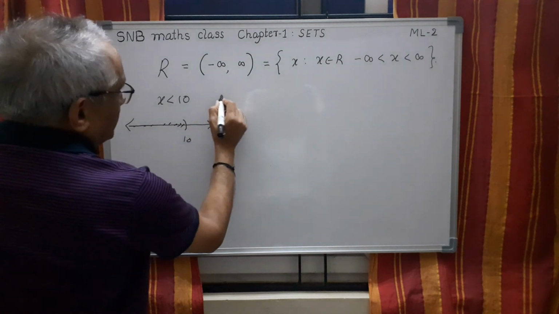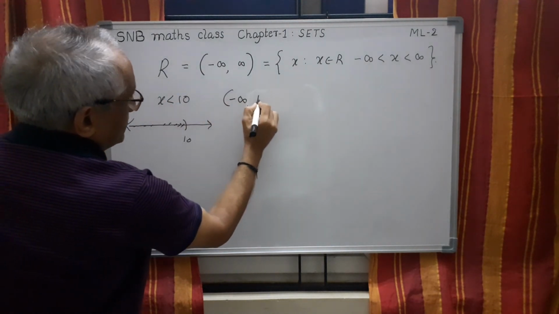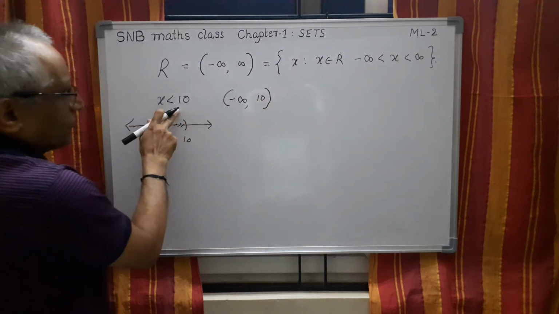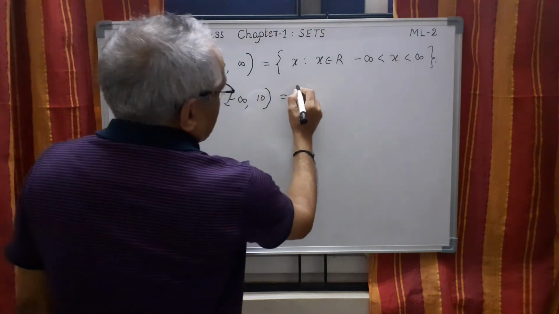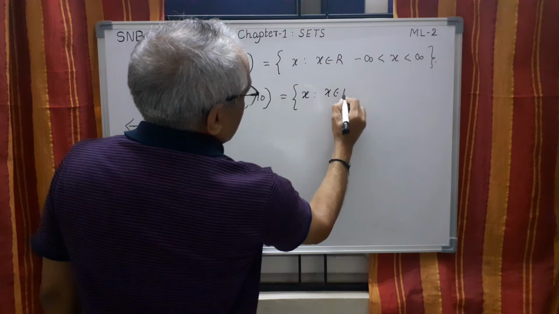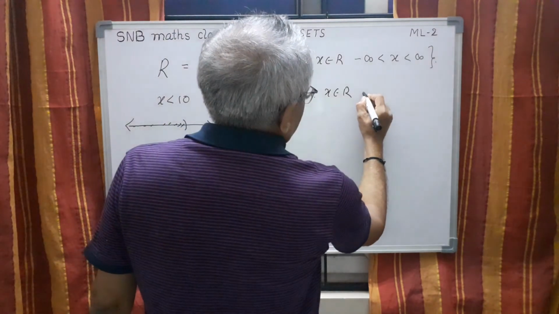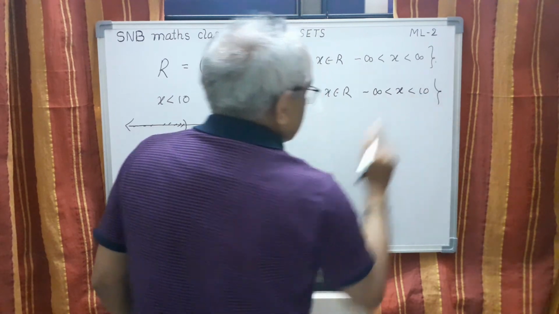So this can be written in interval form as minus infinity to 10. Here also it is open. How to write using set builder form? This can be written as x such that x belongs to R and then minus infinity < x < 10.